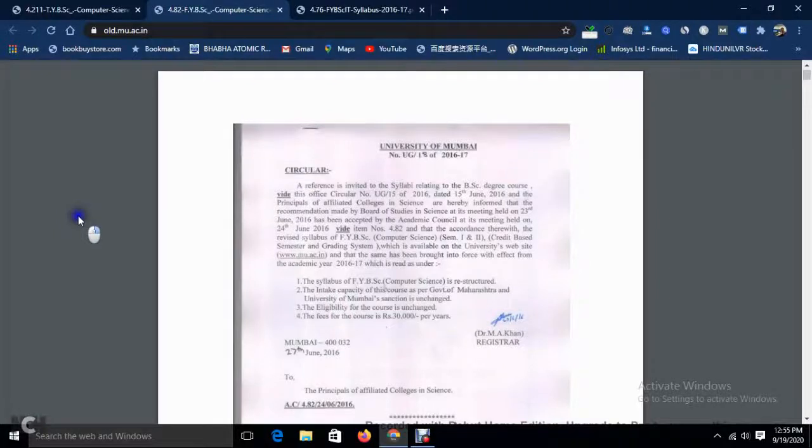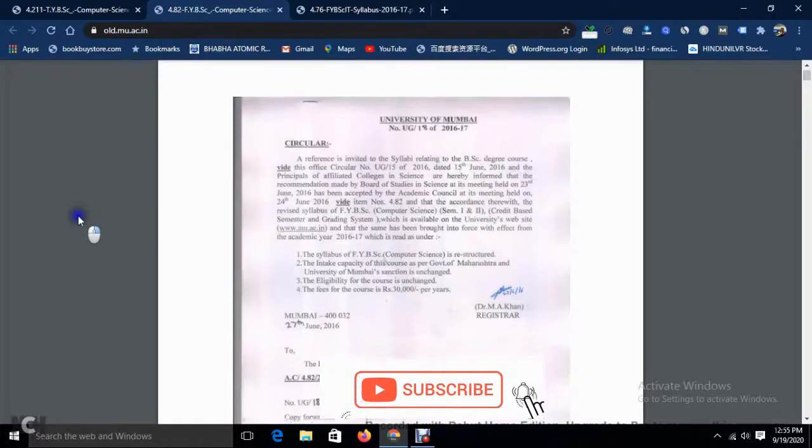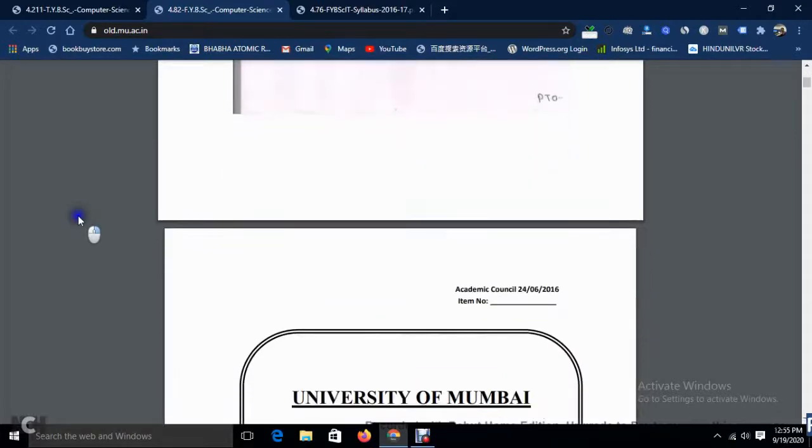Hello friends, students. Today I will let you know regarding the credit based system that you asked about in the comment section: what is the credit system, or what are the credits mentioned in the syllabus pattern that I have uploaded, of Mumbai University.